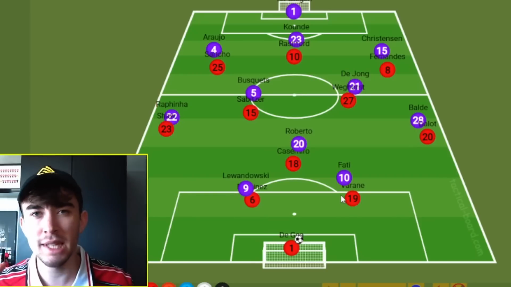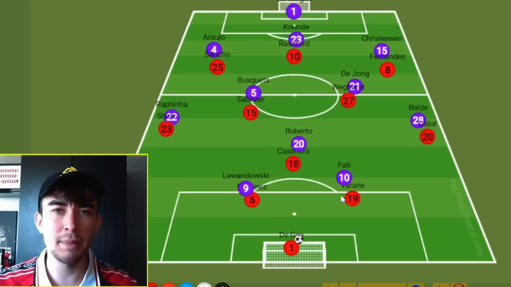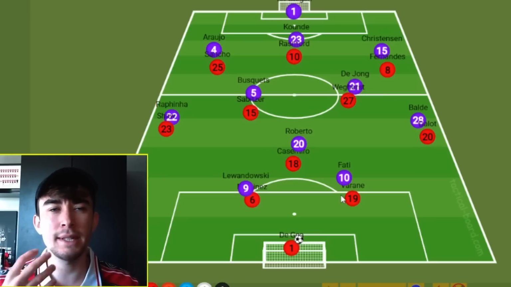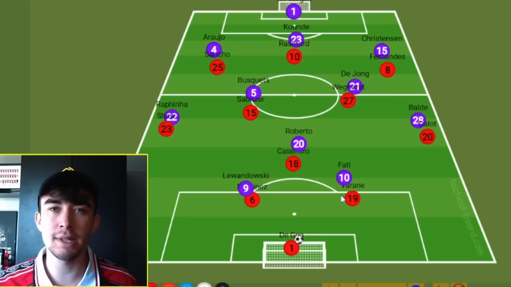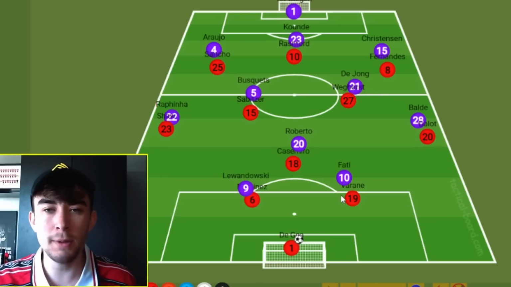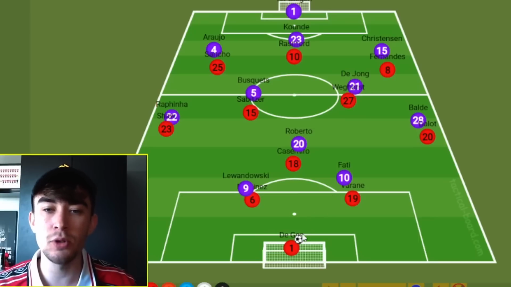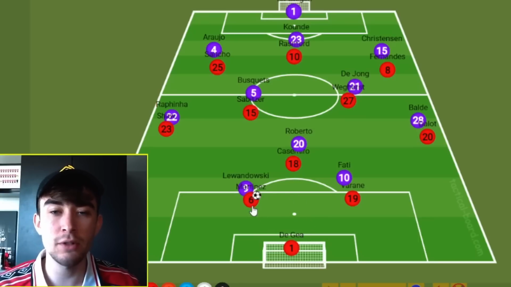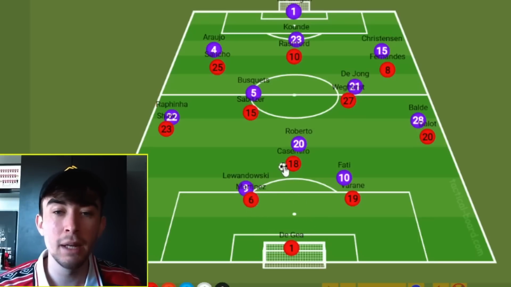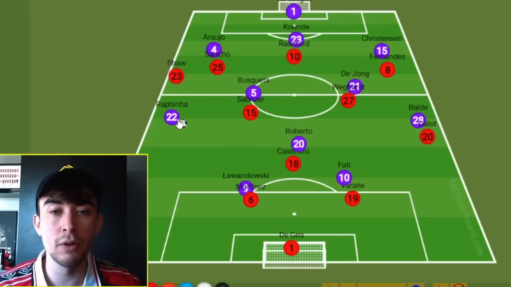One thing we could see, though, is the fullbacks dropping a little bit deeper in these areas. And the reason I say this is just for a bit more security in case United lose the ball. Because what we saw at times in the first leg, and it led to one of the goals, was Luke Shaw getting the ball here, playing into Casemiro, who tries to hook a ball wide this way. And the problem was, Tyrell Malacia at the time was way too high up the pitch here, which meant that when Casemiro hooked the ball, Barcelona won it and then attacked quite menacingly, and it led to the goal.